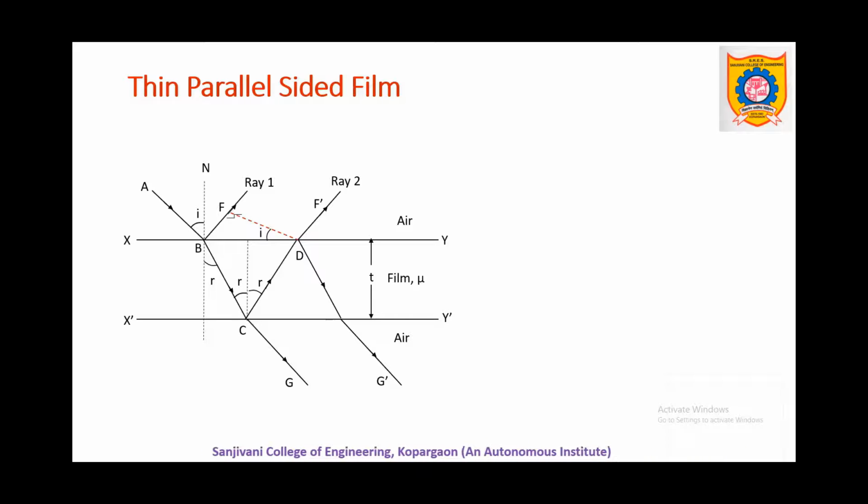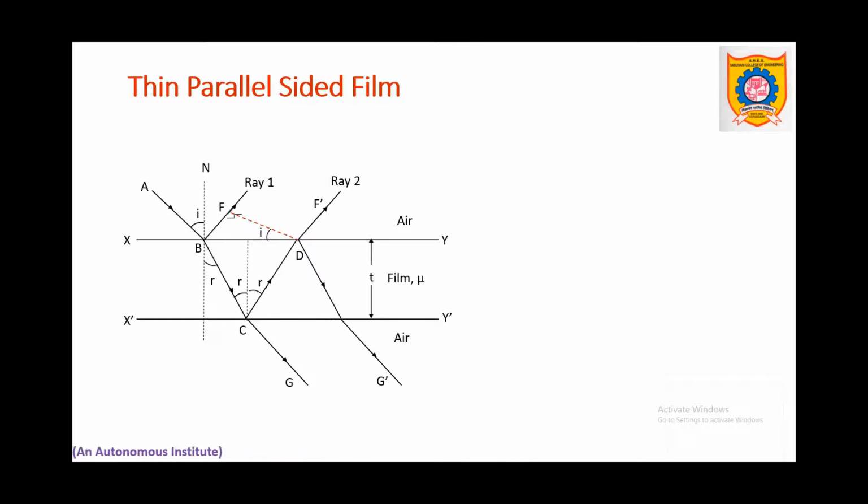That means the path under consideration for the first interfering ray is only ABF. The additional path is eliminated, and for the second interfering ray, the path is ABCD only. After D, the path is eliminated. Now it is very clear from the diagram that the second interfering ray has an extra path, and the path difference is to be drawn.